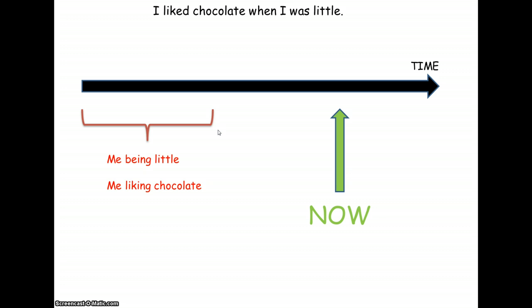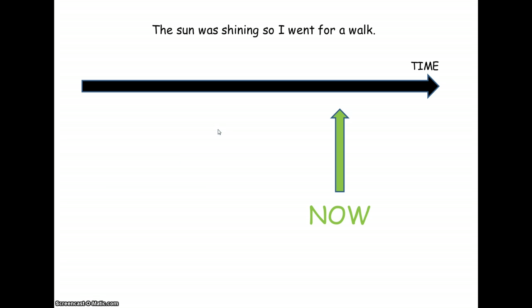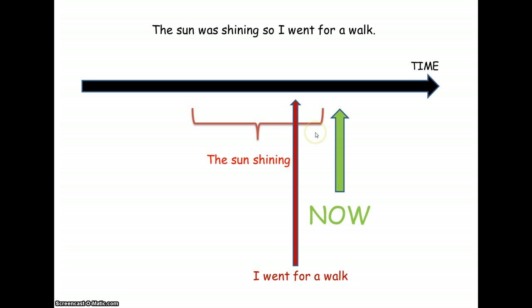We can see this more clearly if we extend our second example to: the sun was shining, so I went for a walk. The sun shining happened at some period in the past, possibly quite close to now. And then the key is that the going for a walk was one event that happened in the past, and it happened within that time period of the sun shining.